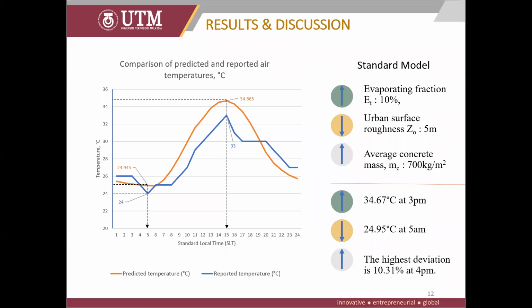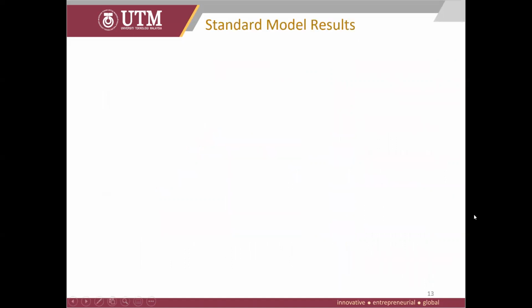For this comparison, the standard model is being used with a fixed evaporating fraction, known as the percentage of green area, fixed at 10%, the urban surface roughness, known as the building height, fixed at 5 meters, and average concrete mass fixed at 700 kilograms per meter squared. The deviation percentage from reported temperature and predicted temperature are relatively low, as only one reading exceeds a 10% deviation. Next, I'll be talking about the standard model results.